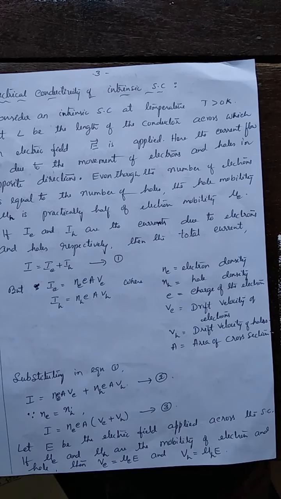The reason is, whenever the electrons move from valence band to the conduction band, they create vacant sites, or the holes are created. So, as the electrons move to the conduction band, they fill the energy levels in the conduction band.